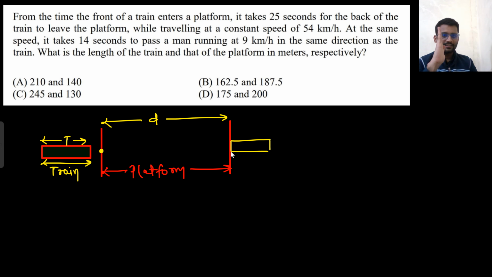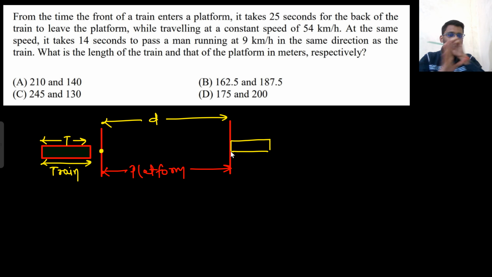This was the starting of the platform. The train came here. You can see the green one. The train came here, then it covered the platform, and from here it left. So it covered the distance D. Also the front tire left, so it also covered the length of the train as well.